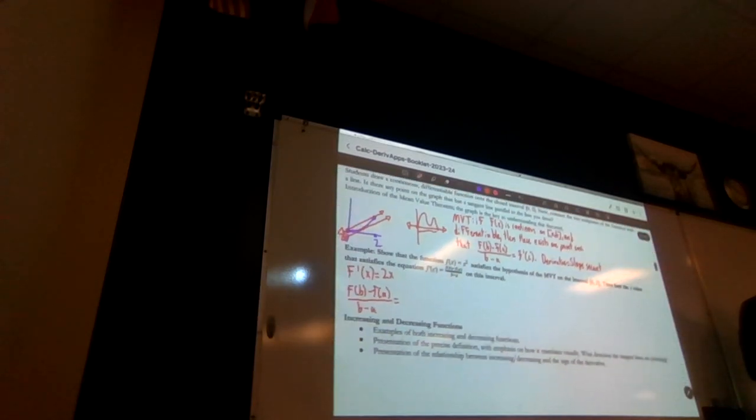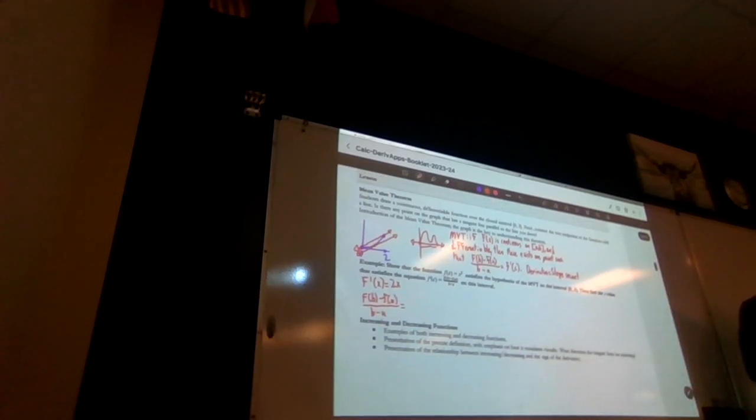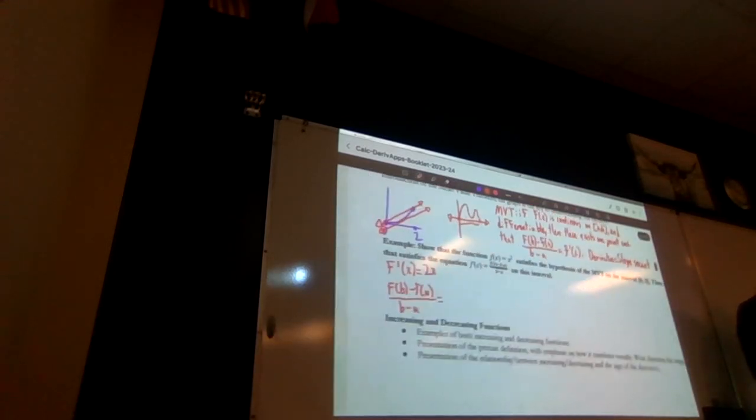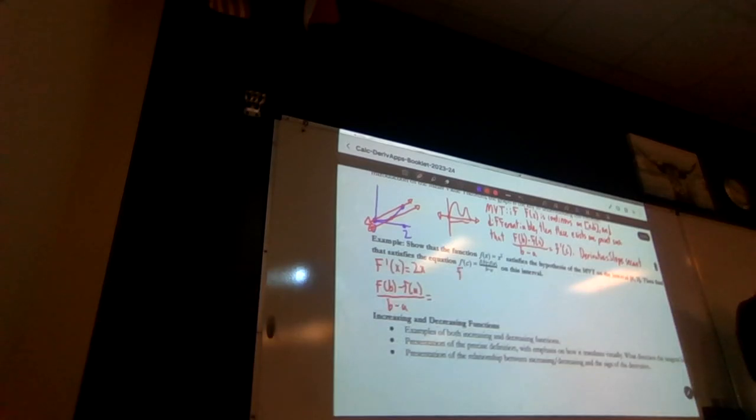What is our interval? 0 to 2. So therefore, f of 0 equals 0, and f of 2 is equal to 2 squared, which is 4. I have 4 minus 0 over 2 minus 0.